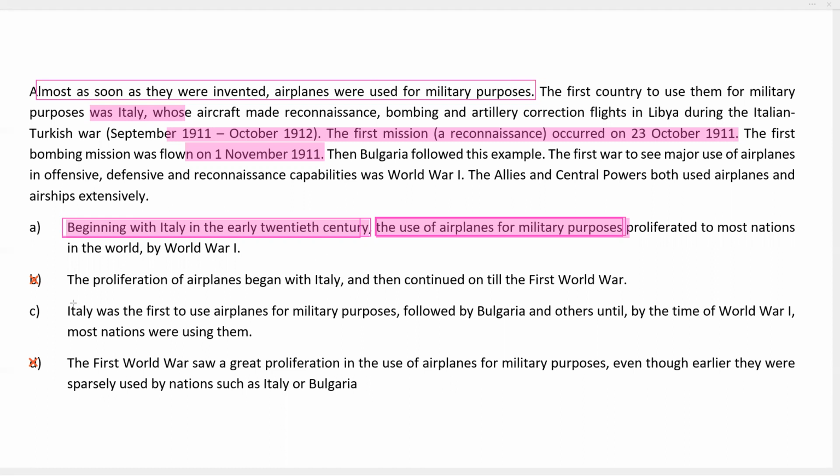Now, if you look at C, Italy was the first to use airplanes for military purposes. This jumps right away to Italy. And here, notice the verb in the word was. So Italy becomes the primary subject, and Italy is not the first subject in sequence. We see that the verb use is connected with airplanes for military purposes. That is what correlates to the passage. Before that, in option A, beginning with Italy in the early 20th century, we don't have a verb here.